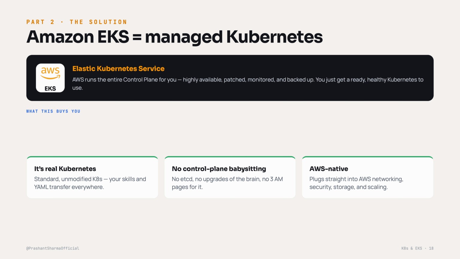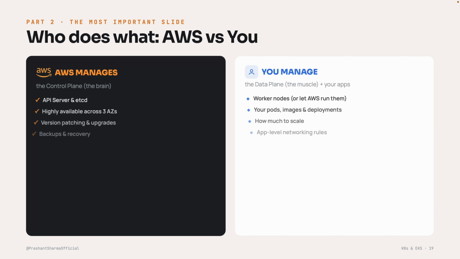Now I want to be really clear about three things this buys for you. First, the real Kubernetes. Standard, unmodified. Your skills, your YAML files, your knowledge all transfer anywhere. You are not learning some weird AWS only fork. Second, no control plane babysitting, no etcd, no brain upgrades, no 3 a.m. pages for the thing AWS now owns. Third, it's AWS native, so it plugs directly into AWS networking, security, storage, and scaling, which we are about to explore.